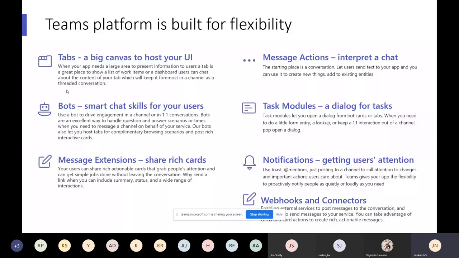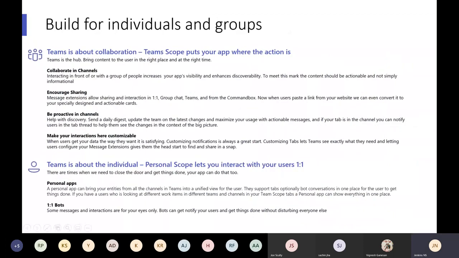Okay, then the task module. In some scenarios you need a little form entry and lookup and one-to-one interaction, then you go with the task module. And if you want to send any notification at the user level or group level, those scenarios go with notifications. These are the different scenarios. And webhooks and connectors, we can use for enabling external services to post messages in the conversation. And connectors are a very good thing, where you can create your own connectors on any on-premise environment or wherever. You can implement your application in this platform. Okay, I will go into the same detail there.